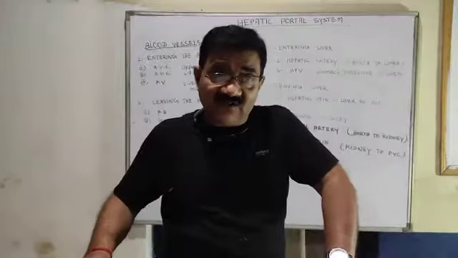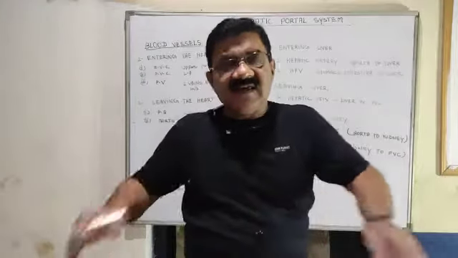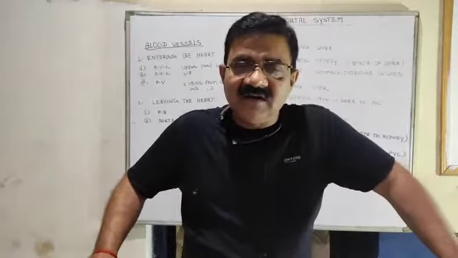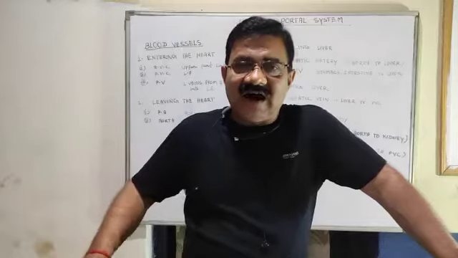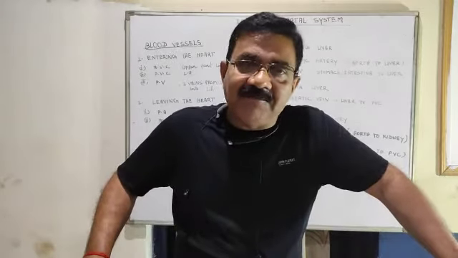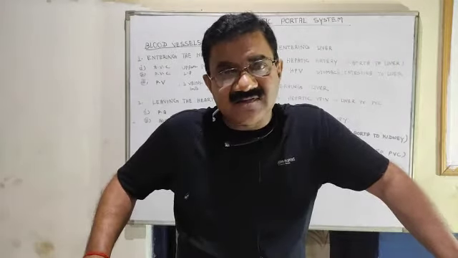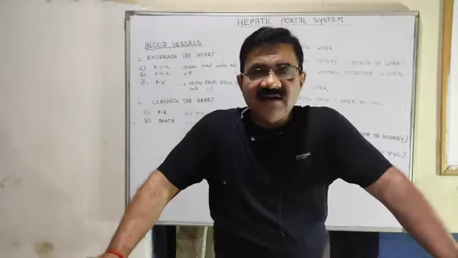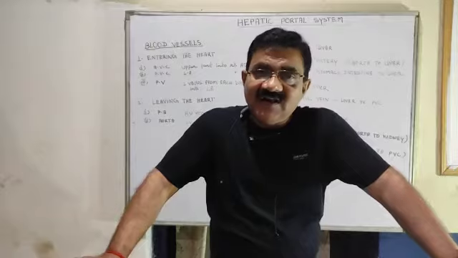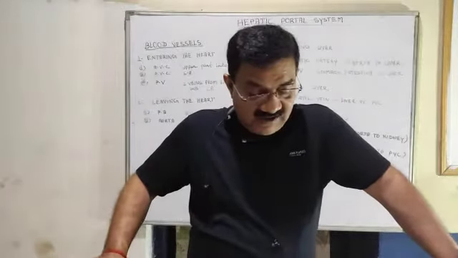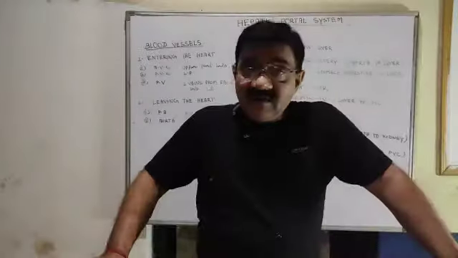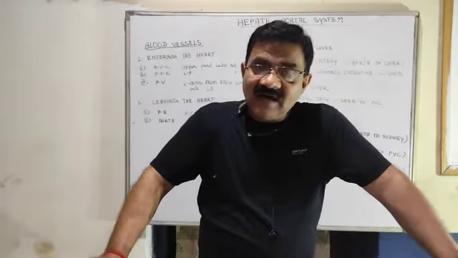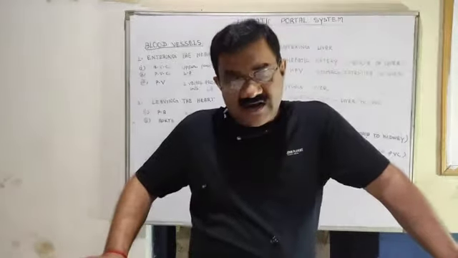Once more, try to understand. Veins carry deoxygenated blood to the heart, so that the heart can pump it to the lungs. But some blood vessels do not send deoxygenated blood directly to the heart. They first go to the liver and then from the liver to the heart.